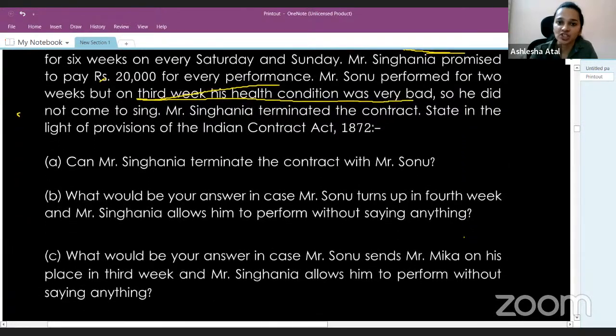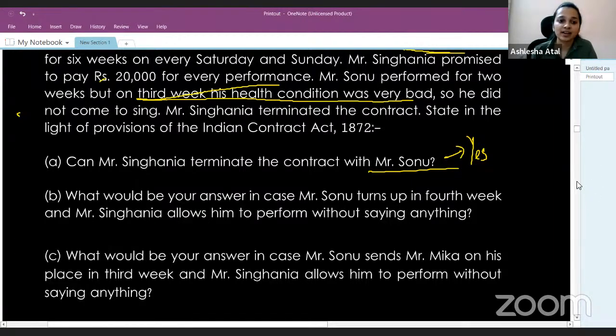So we have 3 questions here. Let's look at each of them one by one. Can Mr. Singhania terminate the contract with Sonu? So do you think he has the right to terminate the contract with Sonu? Yes, he definitely can. If you remember, we have studied this in the Unit 4 performance of contract, that when one person willfully does not turn up and does not perform, then the promisor gets a right to repudiate the contract, and not only repudiate but also claim damages. So yes, here Mr. Singhania can terminate the contract.